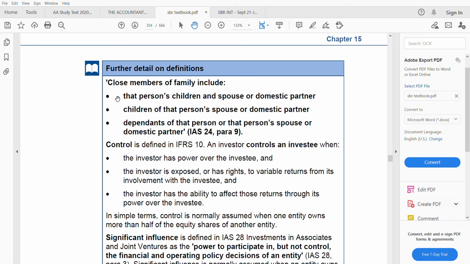That person's children and spouse or domestic partner. For example, your children, right? If you have children in an organization, you are doing transactions with them, they are your related party. Your children are your related party. Your spouse or your domestic partner, they are related party to you.